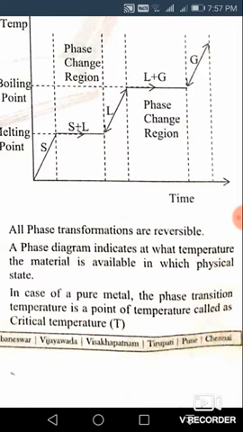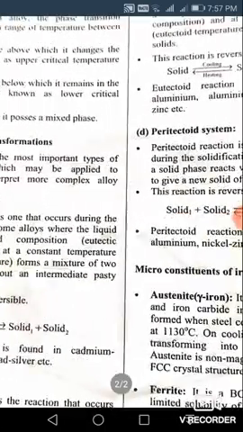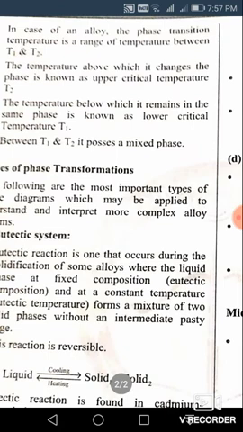In the case of a pure metal, the phase transition temperature is a point of temperature called the critical temperature. Now, the main difference between an alloy and a pure metal is discussed here. In the case of an alloy, the phase transition temperature is a range of temperature between T1 and T2. That means there are two temperatures in the case of an alloy. Now what are these two temperatures?